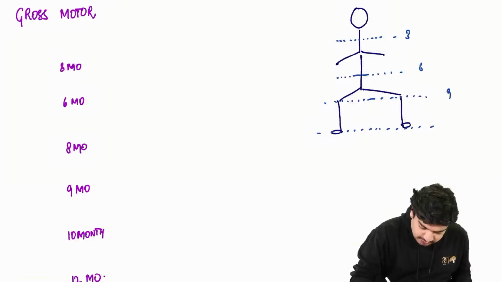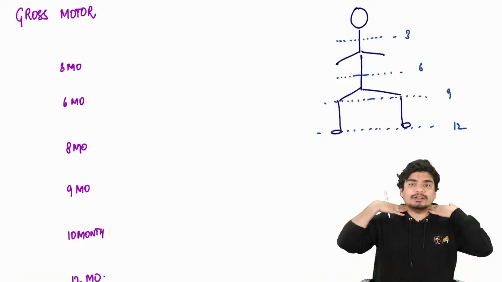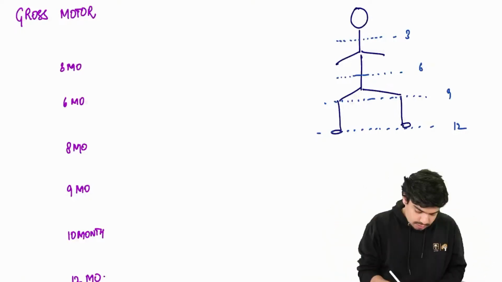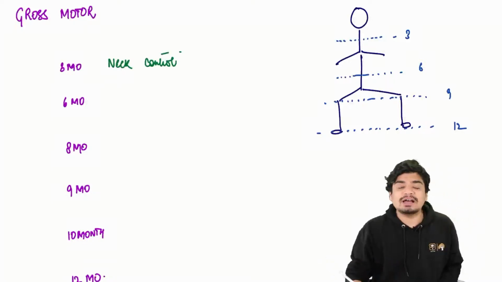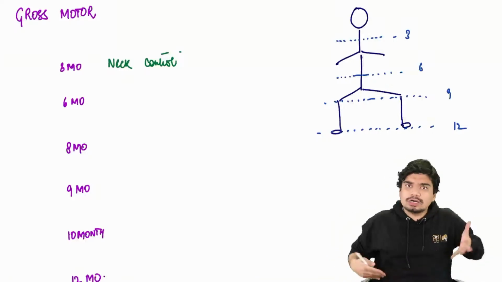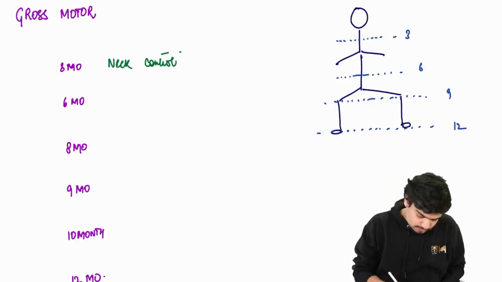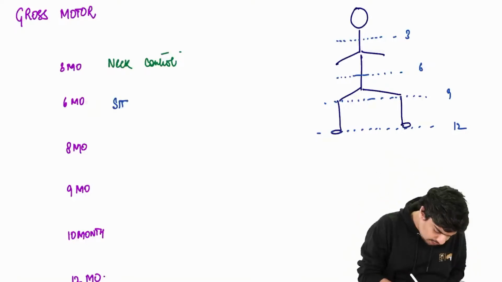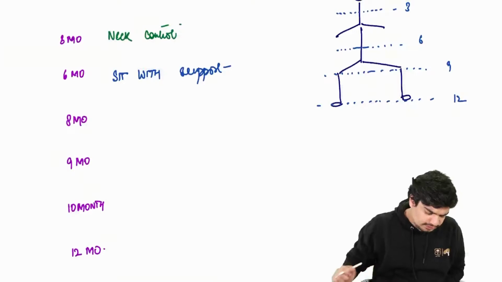3, 6, 9, 12. At 3 months, what will happen? You will have neck control. At 6 months, you will have a little bit of trunk control. Trunk control means the child will be able to sit with support. So at 6 months, child is able to what? Sit with support.